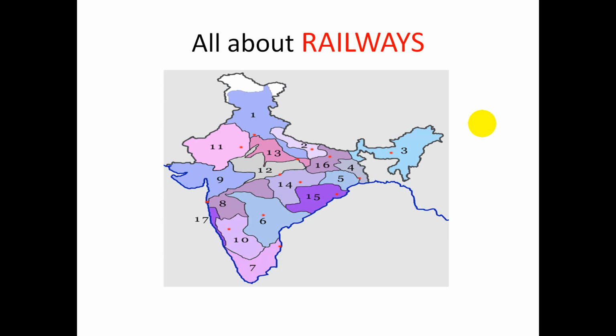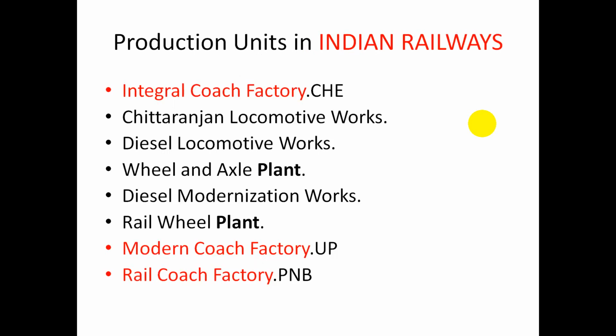Friends, in this particular slide, that's all about the railway. We have a total of 18 zones of Indian Railway, including Metro Railway, Kolkata, and along with the 18 zones, we have 16 divisions of Indian Railway, and each division is headed by a DRM, that's a divisional railway manager.